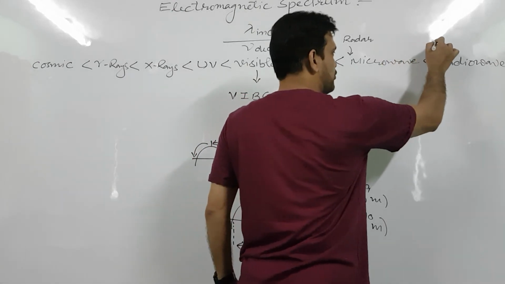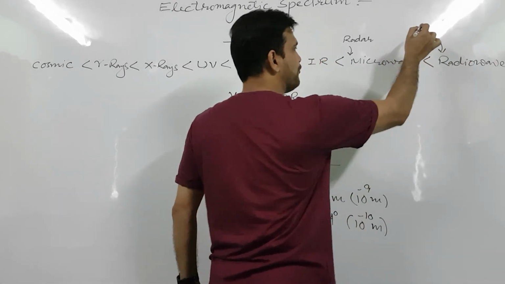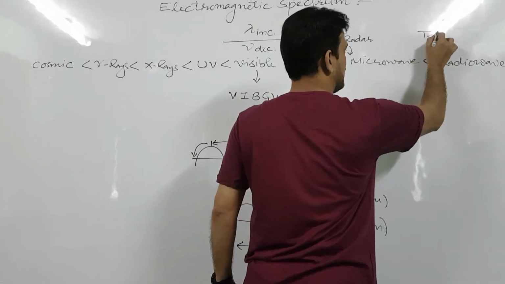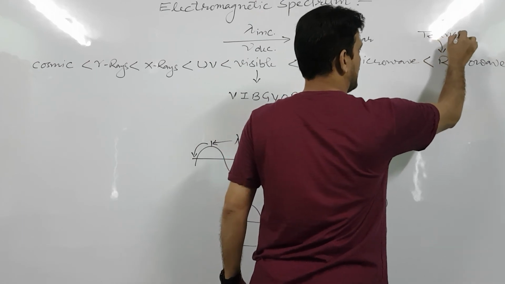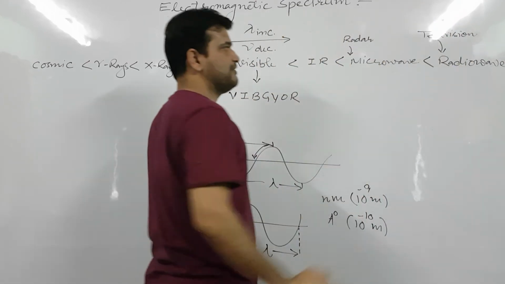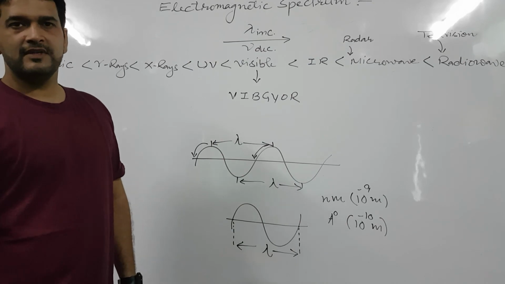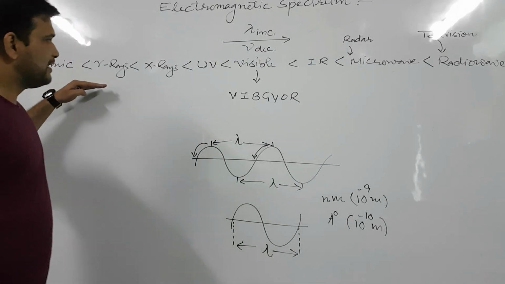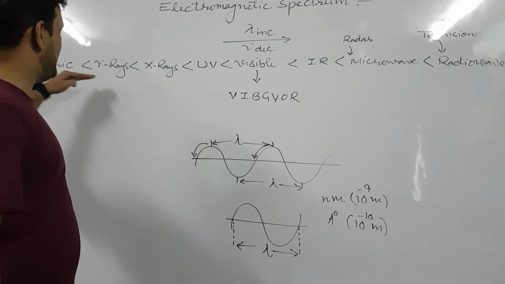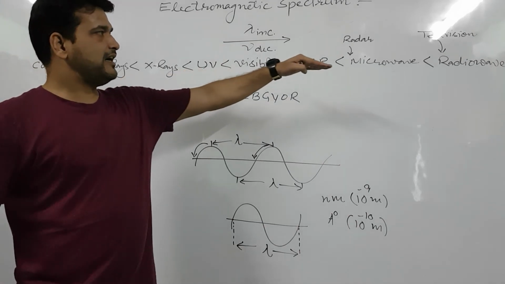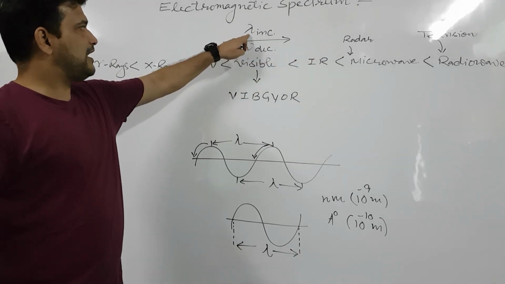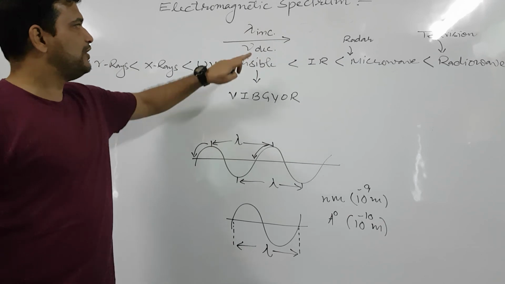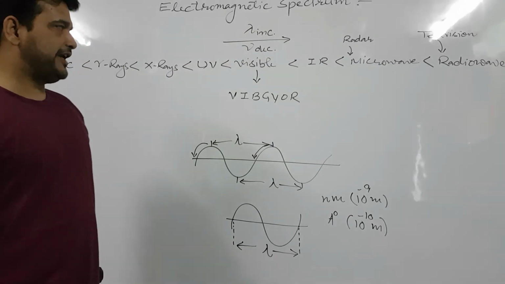And the earlier portion of the radio waves is called television waves. So this is the arrangement of different electromagnetic waves according to the increase of wavelength or decrease of frequency.